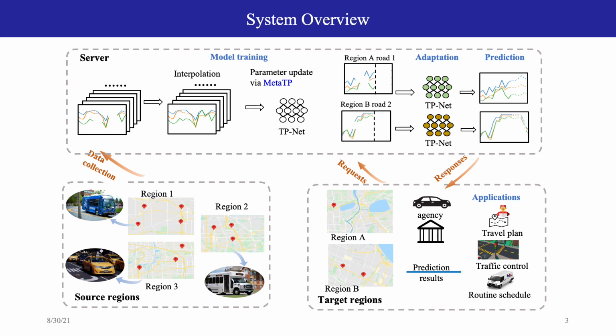Here, let's quickly check out how the proposed system works. Traffic data are collected from multiple regions, passed through data processing steps, and fed into the prediction network. We can adapt these learned parameters to the target regions using only a few examples. These traffic prediction results can be used in many applications, for example, traffic control. Next, I will talk about the TPNet and the knowledge transfer in detail.